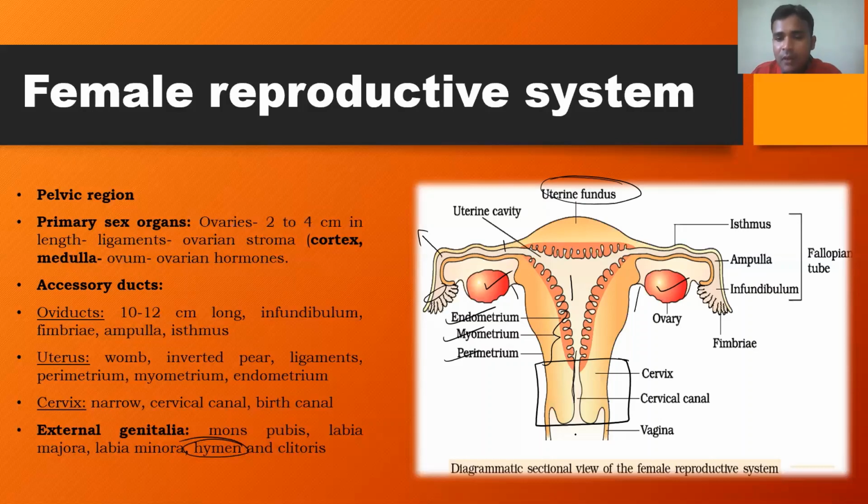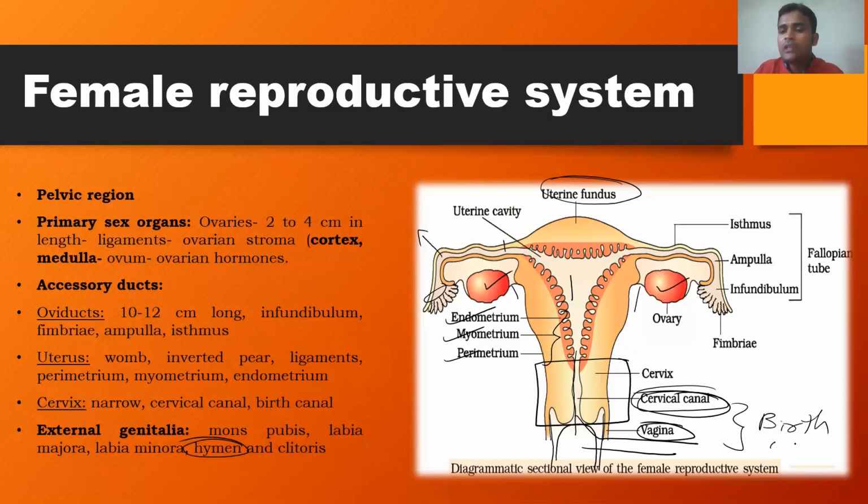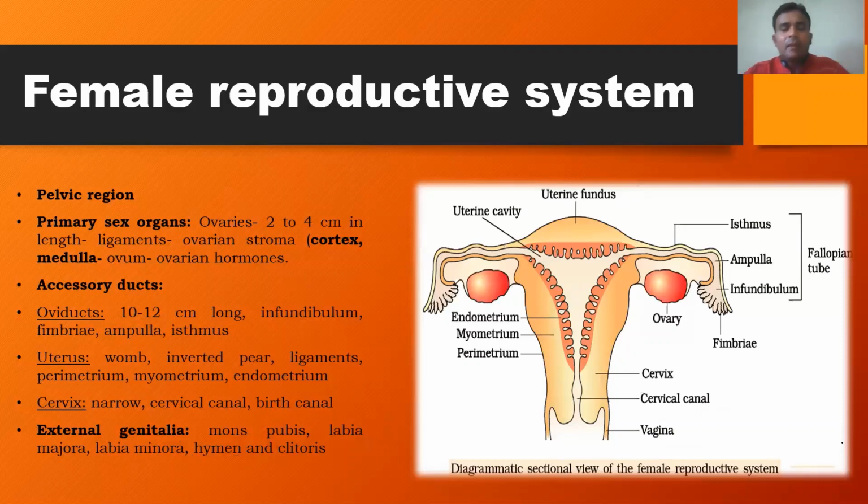Within the cervix, there is a narrow passage called the cervical canal. The opening of the cervical canal is called the cervical orifice. The cervical orifice opens into a narrow passage called the vagina. Till here the penis will come at the time of the mating process. The releasing of semen takes place in this vagina. This vagina and the cervical canal together are known as the birth canal, through which the child will come out at the time of parturition.